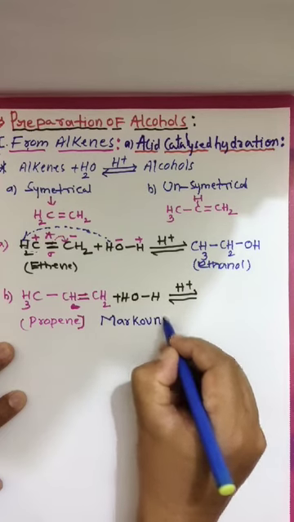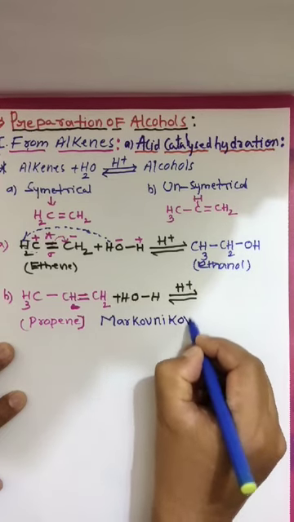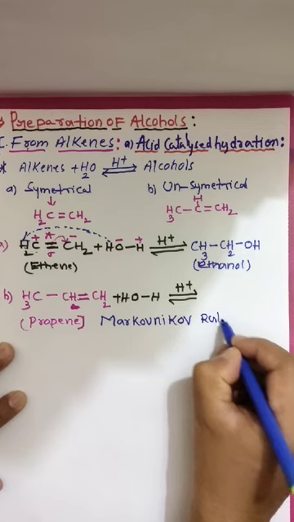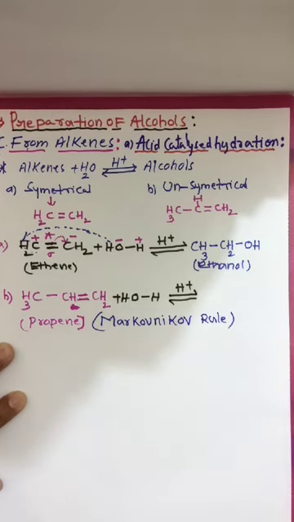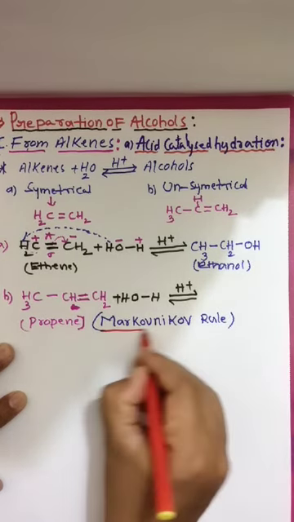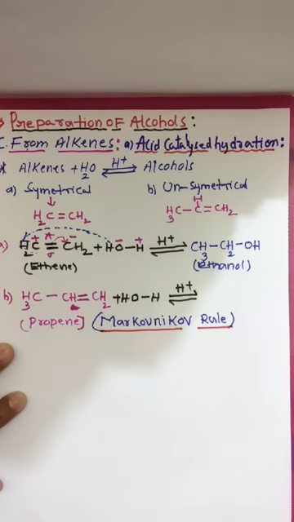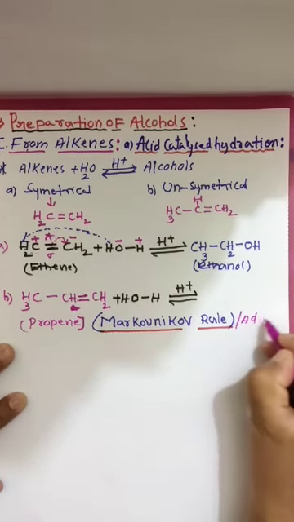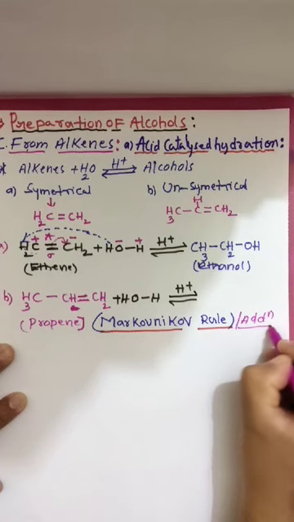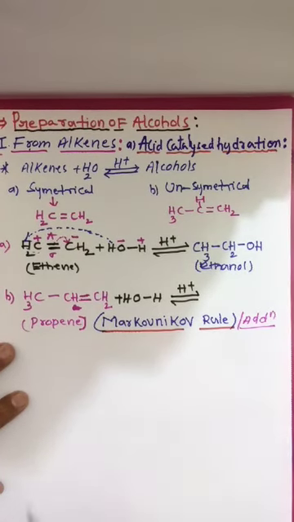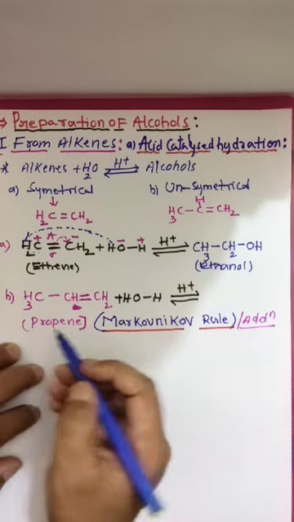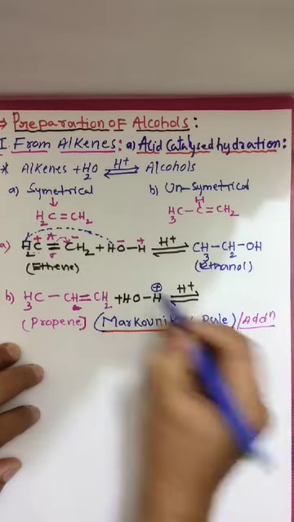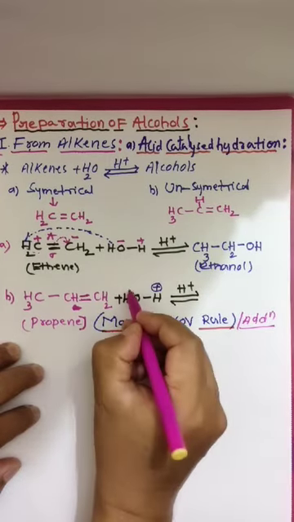So we have to follow the Markovnikov rule. According to the Markovnikov rule, the addition reaction will take place. Look here. This is plus and this is minus.